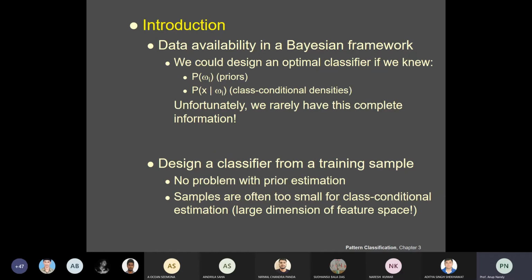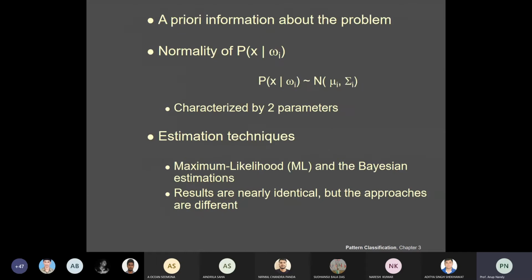Then you will have difficulty estimating the class conditional density function. So please remember the second part: if your number of available samples is small, you may encounter serious problems when the dimensionality of the feature vector is large. That is why you need to reduce the dimension significantly so that you could eventually compute the density function.